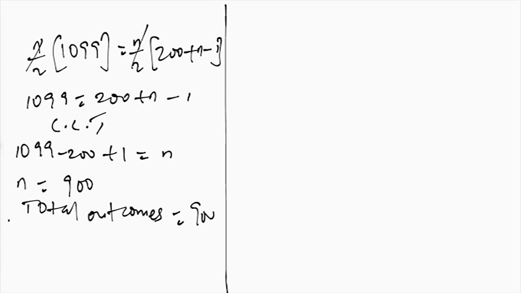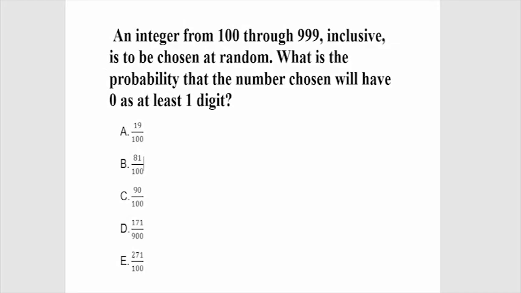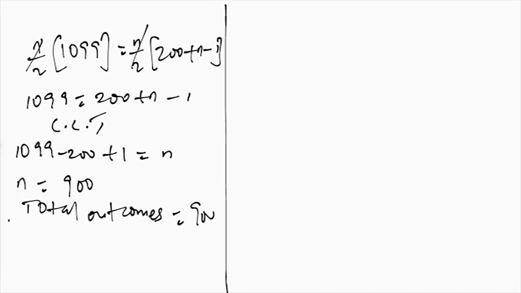Now the next thing we want to get is the possible outcomes. The question actually states that we should find the probability of having at least 10 when you put together all the terms from 100 to 999. So what's the probability of having at least 10? Now, in order for you to understand that statement, it's English. The first thing is, at least 10 means that either we have 10, or we have two zeros. And even if we're having 10, there are actually two ways.